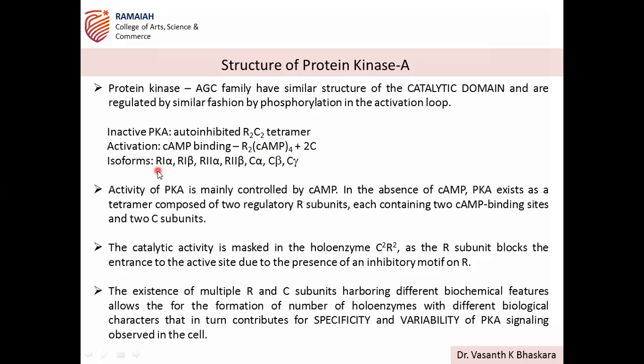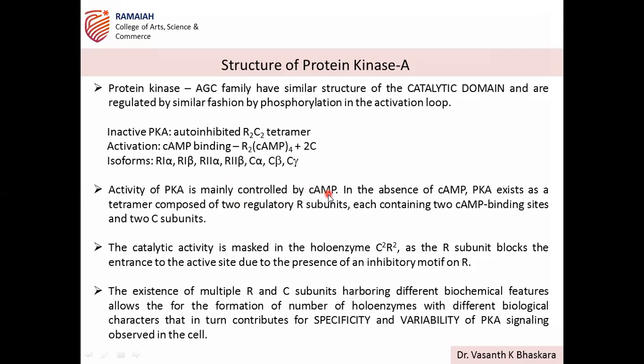There are different isoforms, mainly of the regulatory subunit, 1 and 2, and each has alpha and beta. So R1 alpha, beta, R2 alpha, beta: four isoforms of the regulatory subunit. As well, the catalytic subunit exists as alpha, beta, and gamma subunits. So the activity of protein kinase A is mainly controlled, as we discussed.